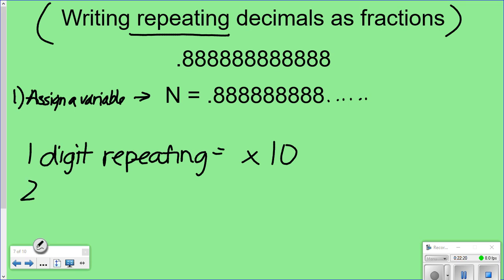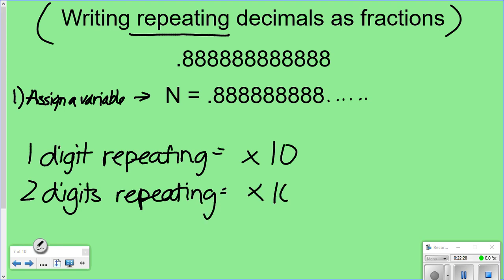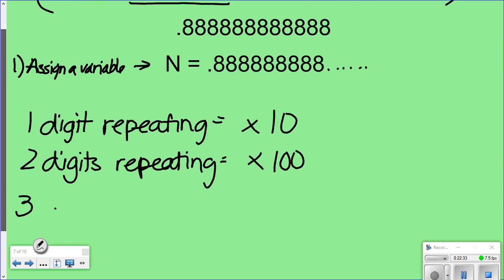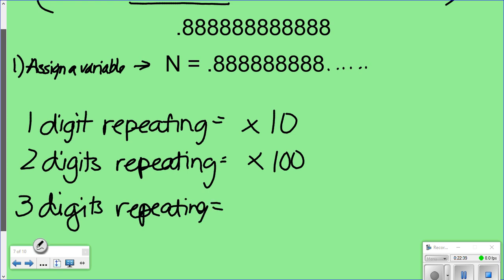If you have 2 digits repeating, what do you think you're going to multiply this time? By 100. 3 digits repeating, what do you think you're going to multiply this time? 1,000, yep.